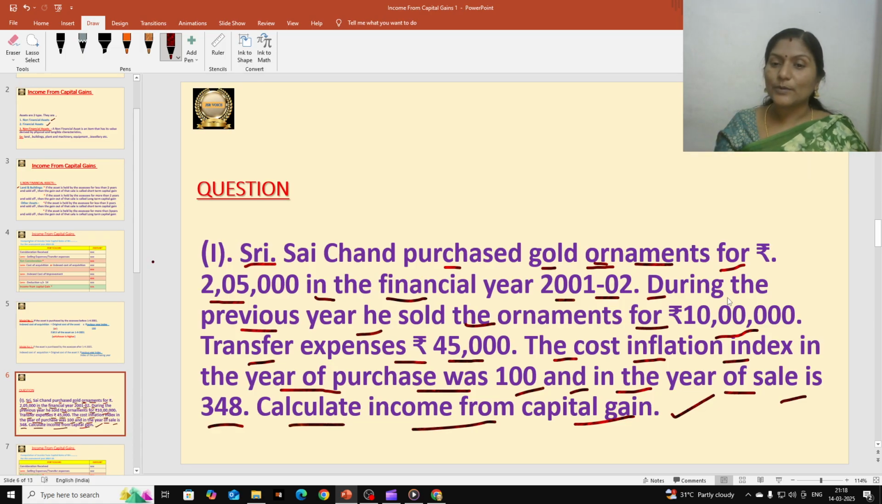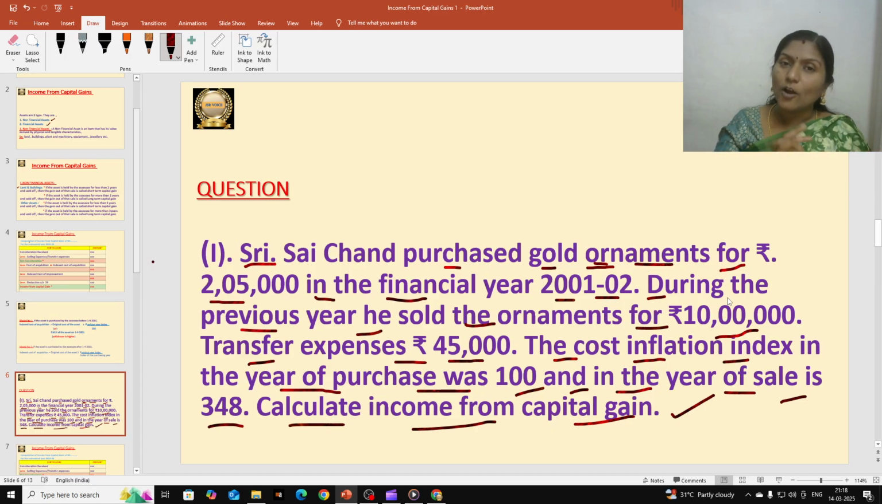So this asset was purchased in the year 2001-02. Till the previous year, what is our previous year? 2023-24. From 2001 to 2023-24, more than 3 years, the assessee held that asset and then sold it off. So we have to treat that asset as a long term capital asset.